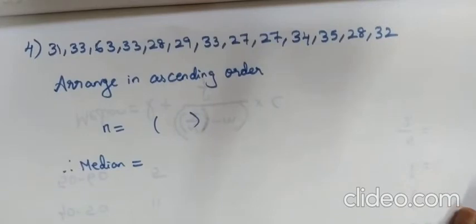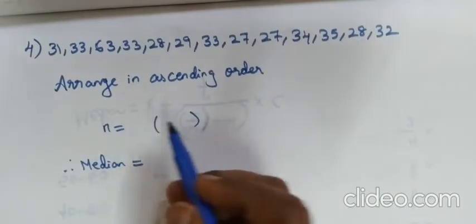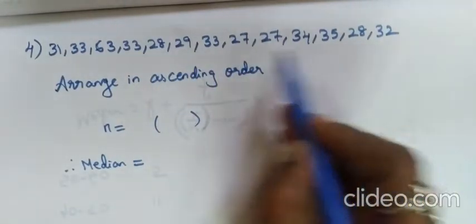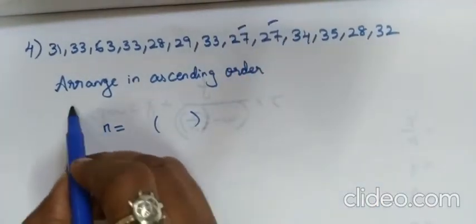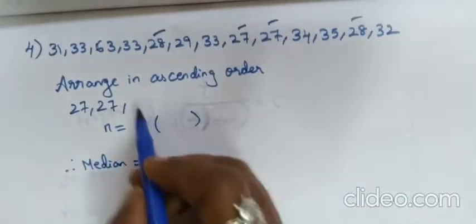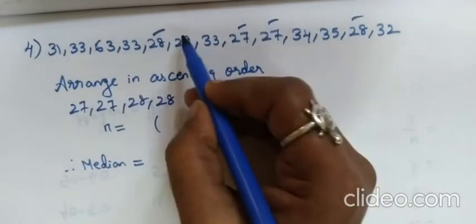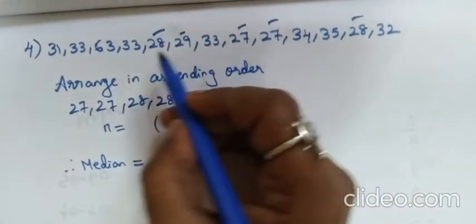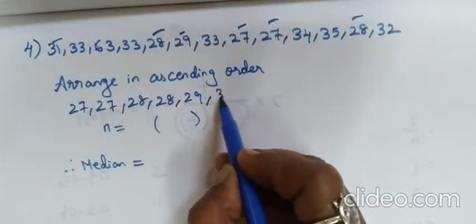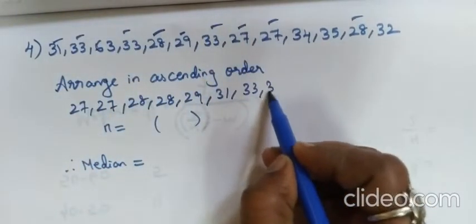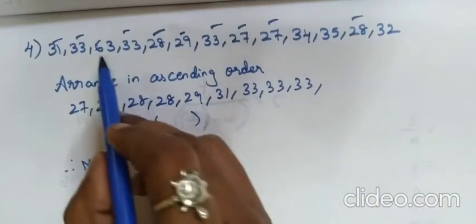As far as we know, first we have to arrange this in ascending order. Here the 20s are given. The first value is 27, which appears 2 times. Then 28 two times, then 29. Then 31 one time, then 33 three times.